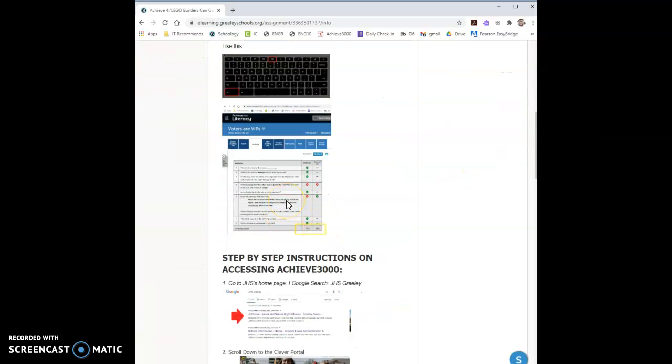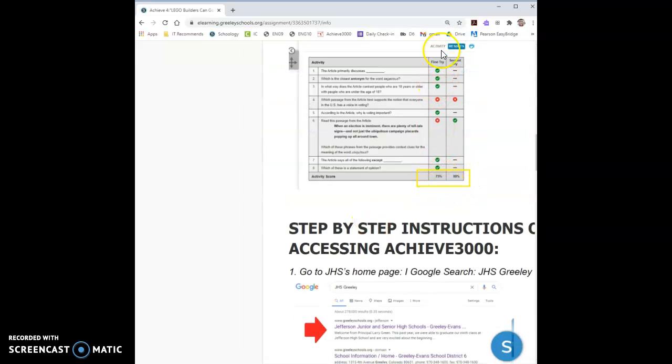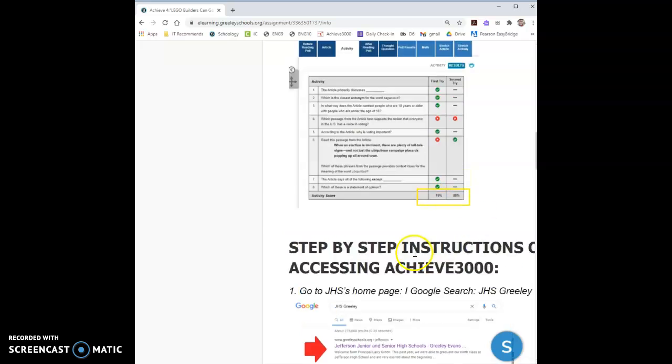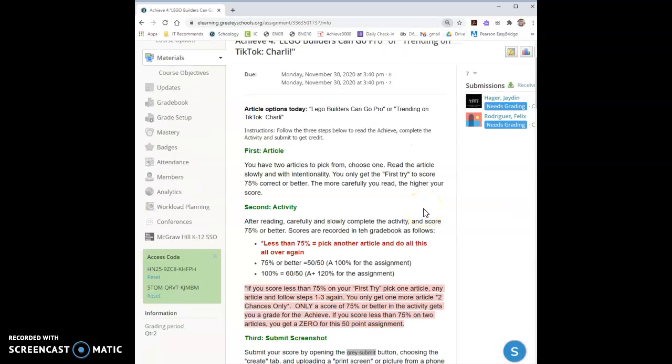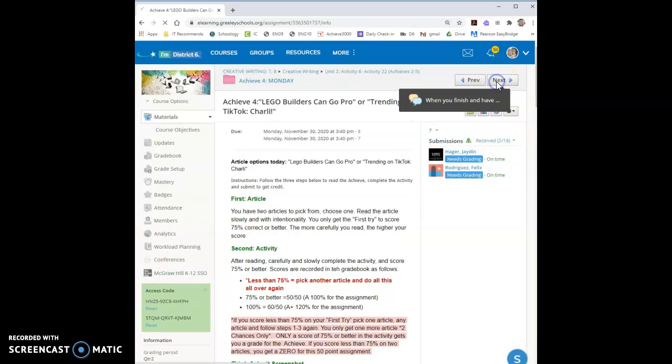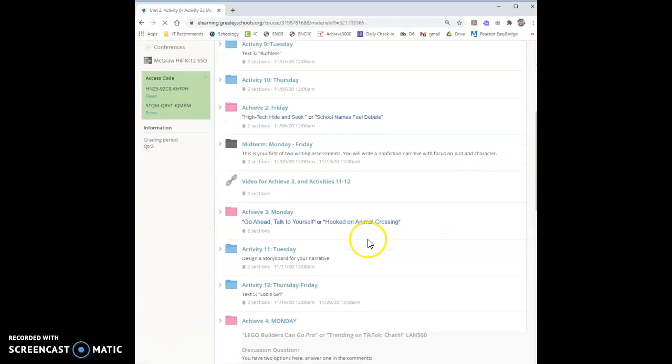And remember, your screenshot needs to have your first try score, and the score needs to be 75 or better. If you don't get 75 the first time, you do not get a grade. You need to read another article and get 75 or better on that article. So, you guys are familiar with that by now. That's your Achieve assignment. When you finish that assignment, feel free to move on to the next, which is a discussion question that you guys can access and respond to.